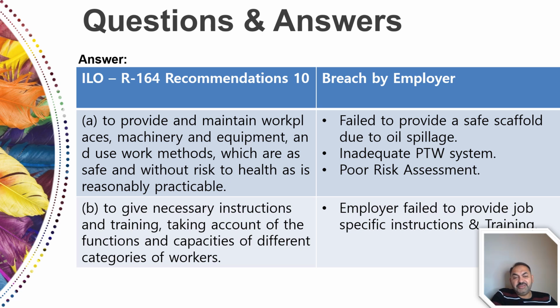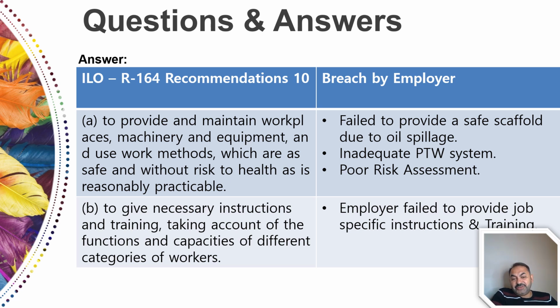So if we look at the first part A, to provide and maintain workplaces, machinery and equipment, and use work methods which are as safe and without risk to health as is reasonably practicable. This is one of the requirements as per R164 Article 10. On the second column, I mentioned the breach by employer. Employer failed to provide a safe scaffold due to oil spillage on the scaffold. So it was not risk assessed, it was not checked before use.